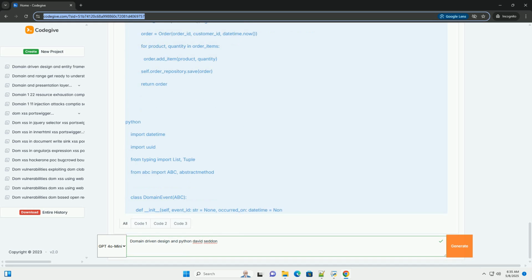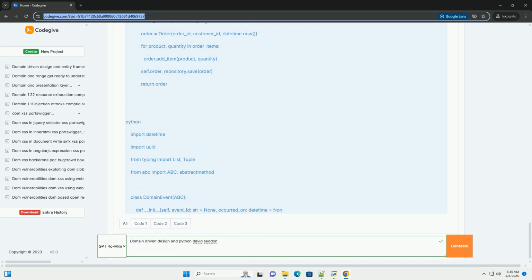3. Model the domain objects, entities and value objects. Key things to note. Value objects, address and money, are immutable: @dataclass with frozen=True. Equality is based on attribute values. Entities, product and order, have a unique identity, the ID. Two order objects with the same ID are considered the same order, even if their other properties are different. We use UUID to generate unique IDs. We also inherit from a base entity class to enforce consistent identity behavior.